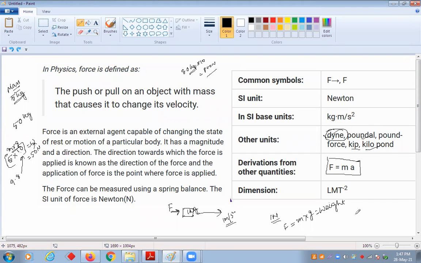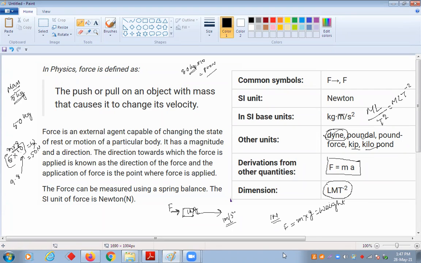So kg is the mass, so for that we write M. Meter is a length, so for that we write L. And second is a time, so second square means time square. We write M L by T square, that is, M L T to the power minus 2.